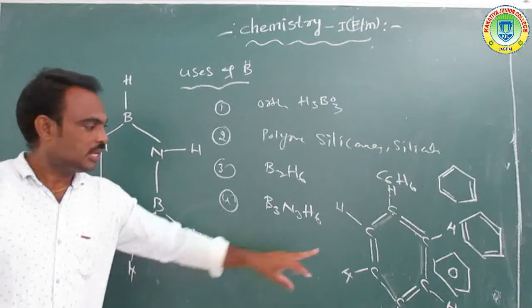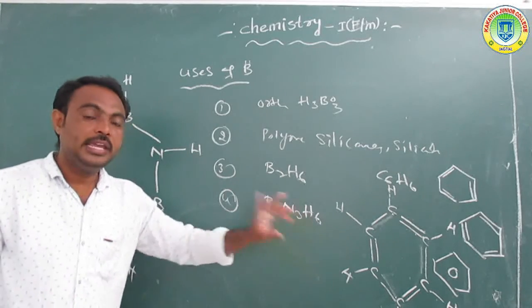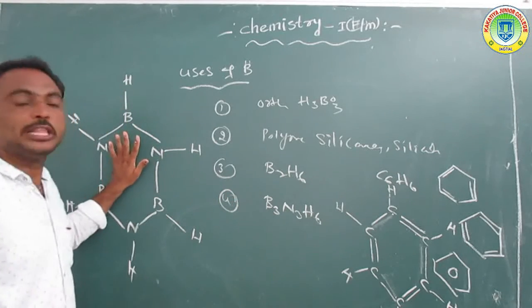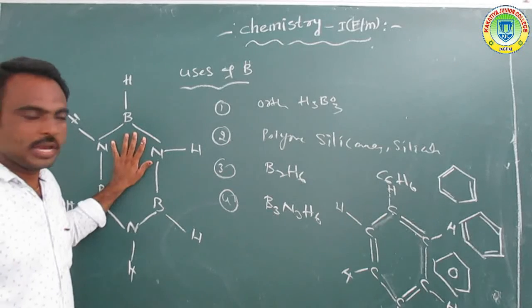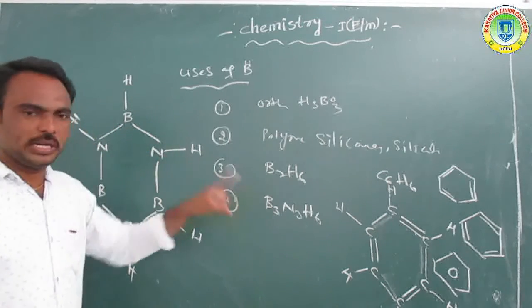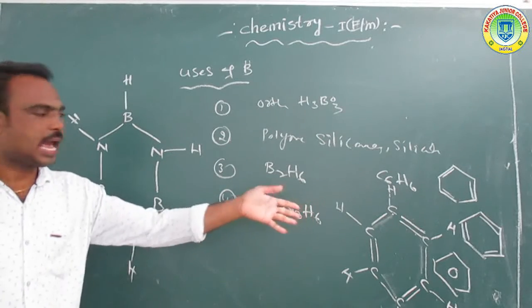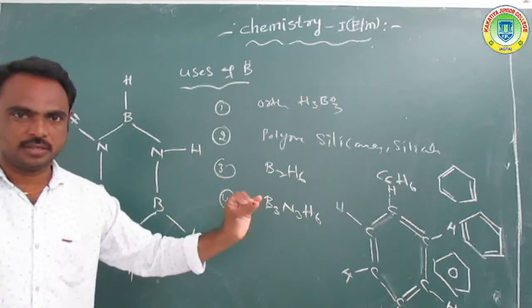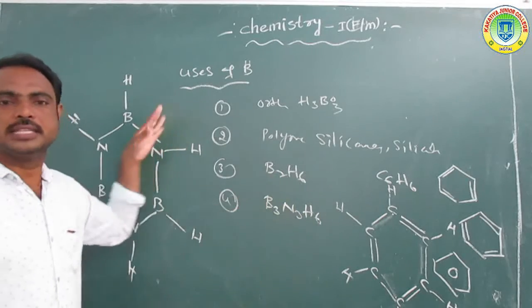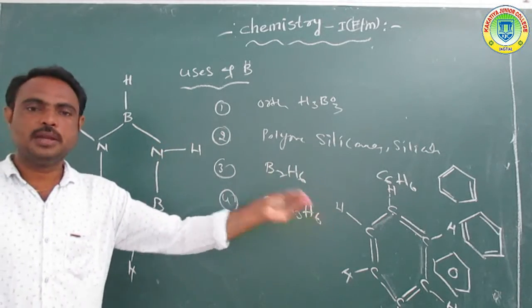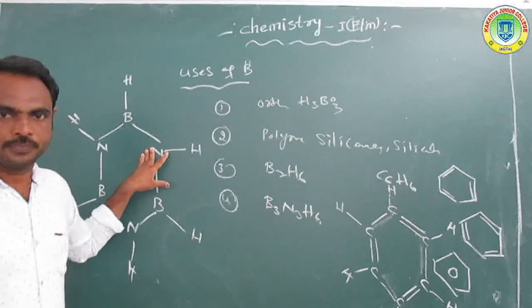Organic benzene means with carbon. Inorganic benzene means without carbon. Okay, but these two structures are nearly equal. Both contain the benzene structure, but that is organic and it is inorganic. That is with carbon, it is without carbon.